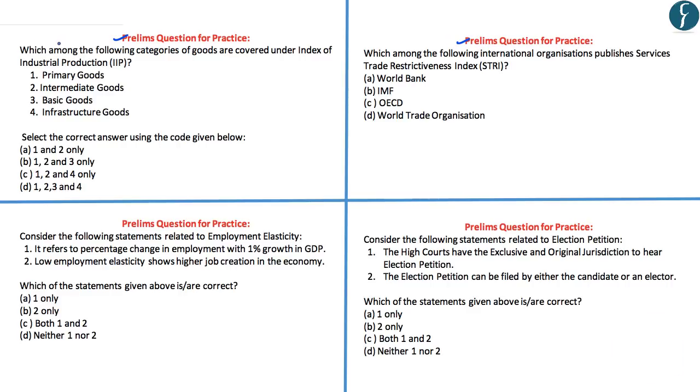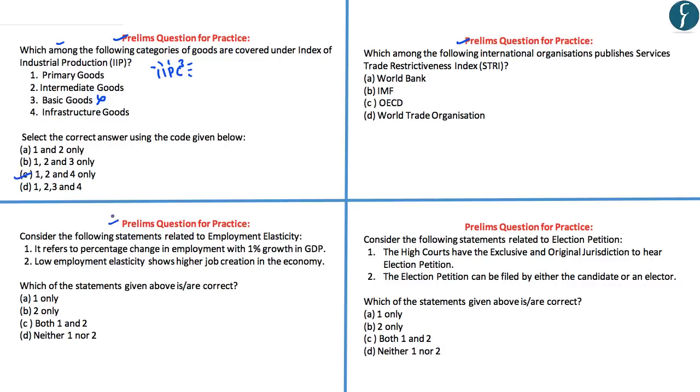The first question here is, which among the following categories of goods are covered under the Index of Industrial Production? Now in order to remember the different categories of goods which are covered under the IIP, you can remember this particular acronym IIP-CCC, wherein these components would stand for intermediate goods, infrastructure goods, primary goods, capital goods, consumer durables and consumer non-durables. So if you look at the options which are given here, we can easily rule out the basic goods. And accordingly, the answer to this particular question shall be C, that is 1, 2 and 4.